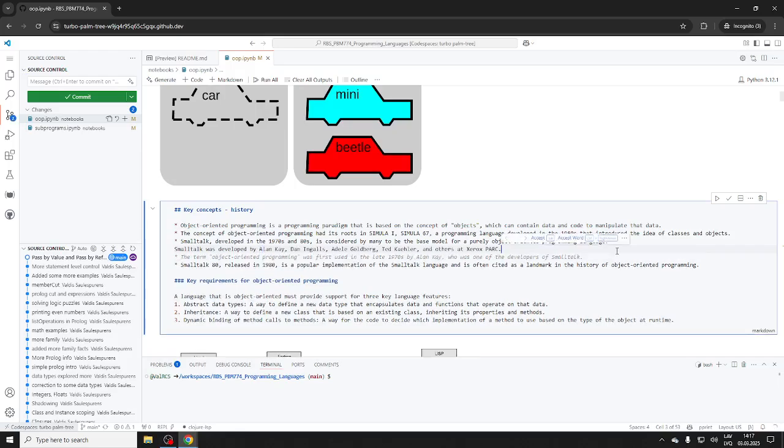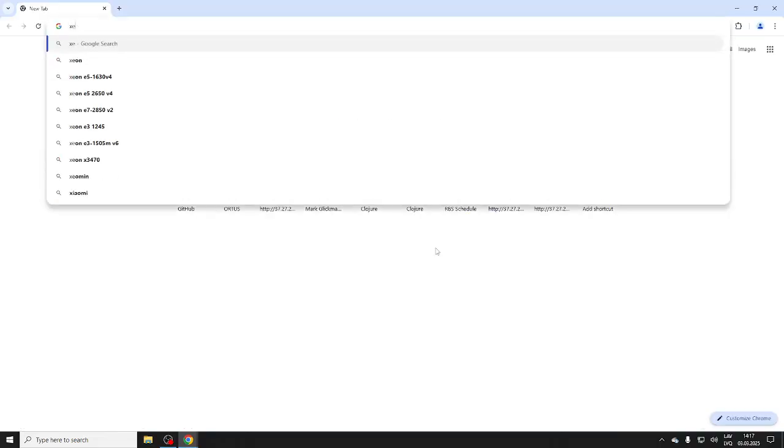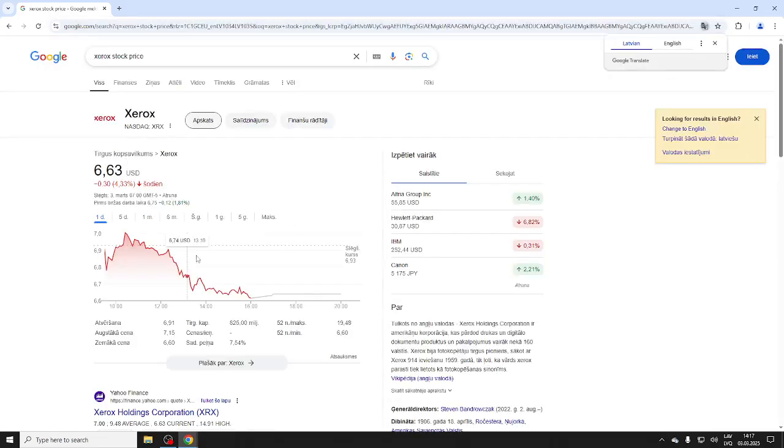Xerox PARC. And I've told you before the story of Xerox PARC. I haven't told. So Xerox, you know what the company is, Xerox, right? Still around. Printers, you're right. And if you look at their, kind of funny, right? If you look at their stock price, Xerox stock price, in the 90s.